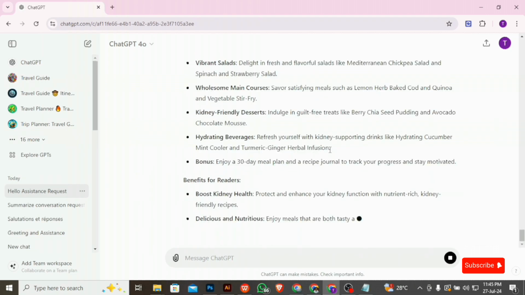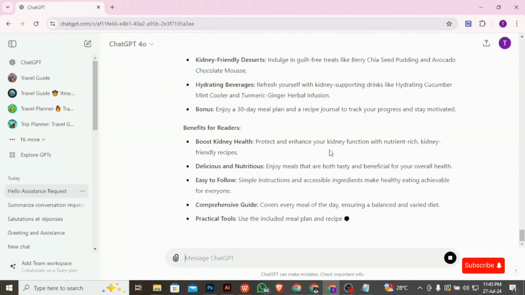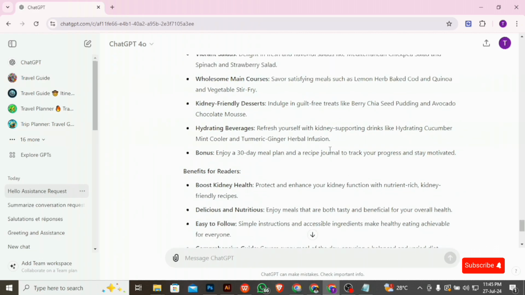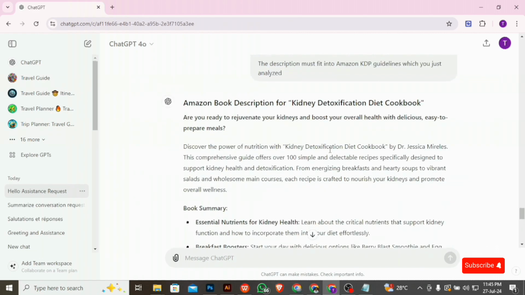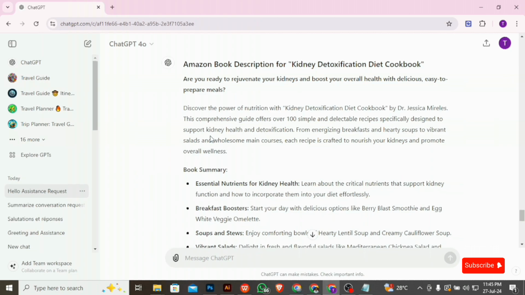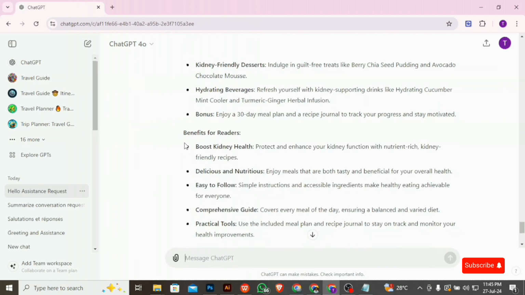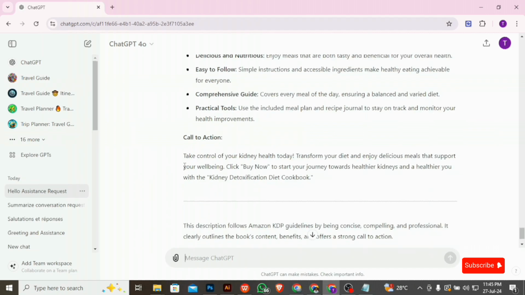So with this now, when you upload this on Amazon, you are definitely not going to have any issues with your description, because it's going to give you a description that is easy to read, that is concise, that is all about what your book is. It even gives you a book summary, gives you how it will benefit the readers, and then gives you a call to action.